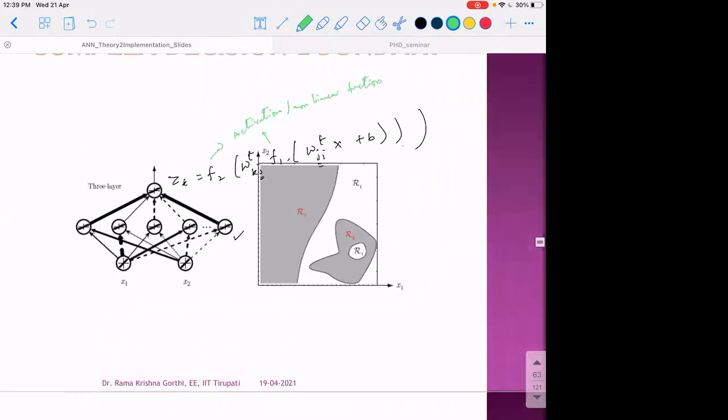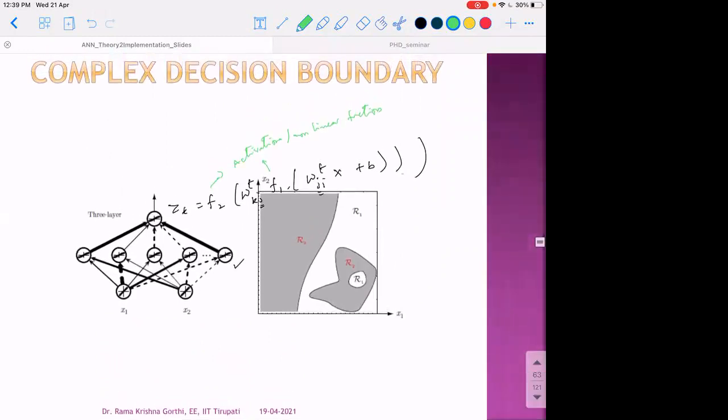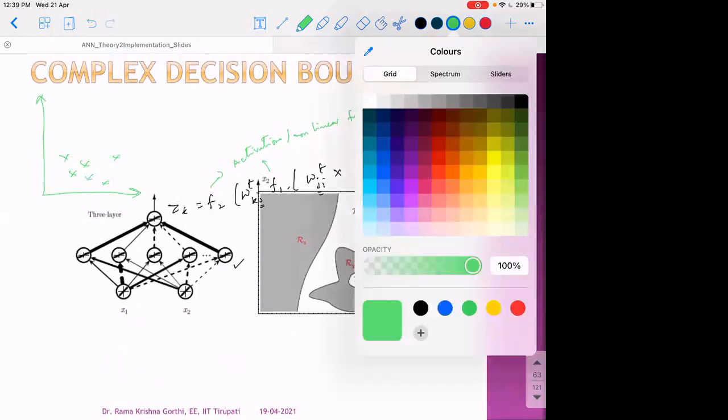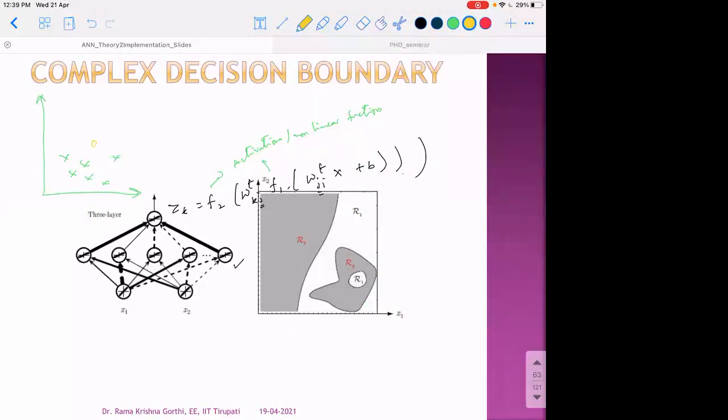See, the problem, if we keep on increasing the hidden neurons, is that we may end up with an even more complex decision boundary than what is required. In the initial discussions, when we have some set of samples like this, we were discussing which is the more generic decision boundary.